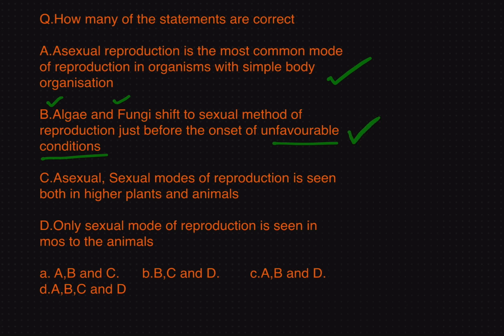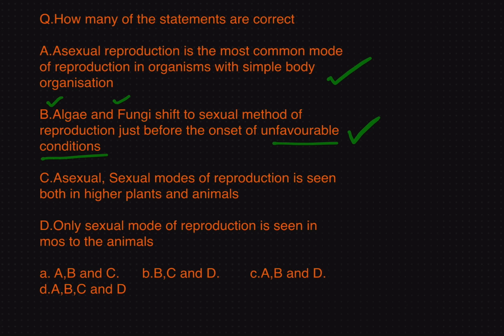With asexual mode of reproduction, we do not have such option. Why? Because in asexual mode of reproduction, organism produces offspring which are 100% identical to the parent. Because there are no variations, they may lack the skills required to adapt in the unfavorable conditions. So, remember, lower organisms switch to sexual mode of reproduction during unfavorable conditions because sexual mode produces more variations in the offsprings which helps to survive the unfavorable conditions.